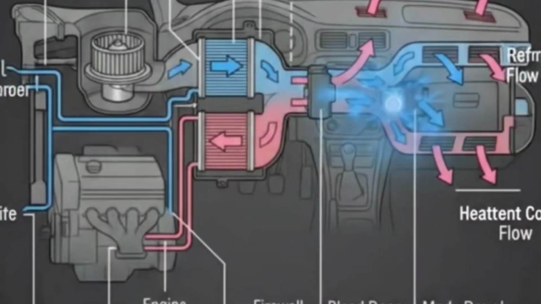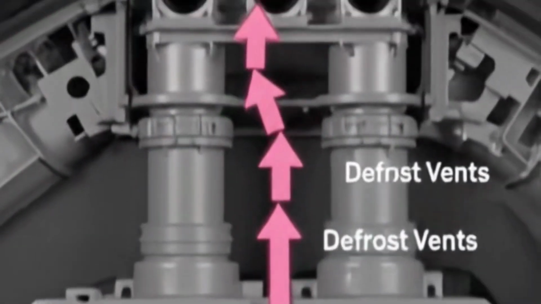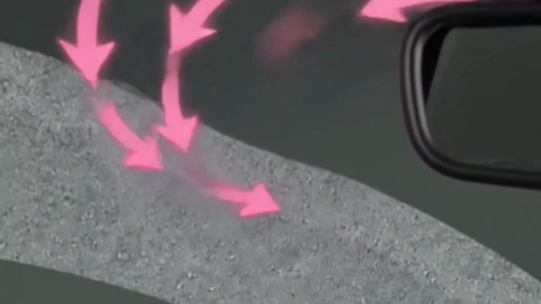Redirect airflow to defrost vents. Show warm air moving upward toward windshield. Indicate defogging and defrosting action.